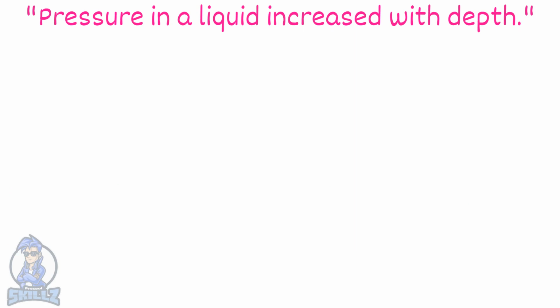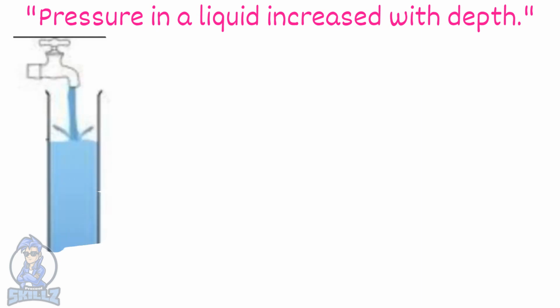Pressure in a liquid increases with depth. We can work out pressure difference by thinking about a column of water, as you can see in the image. The force at the bottom of the column is equal to all the weight of the water above it. The volume of the water is found by multiplying the area of the base by the height of the column. We can work out the mass of the water by multiplying the volume by the density.